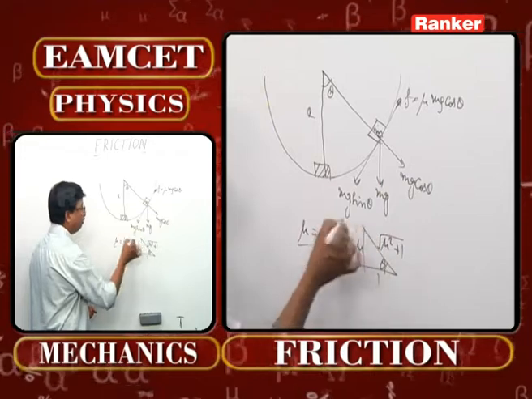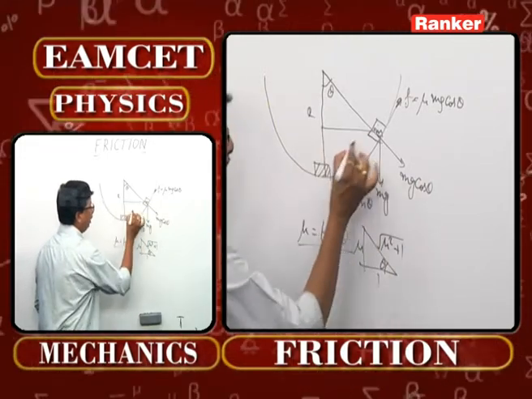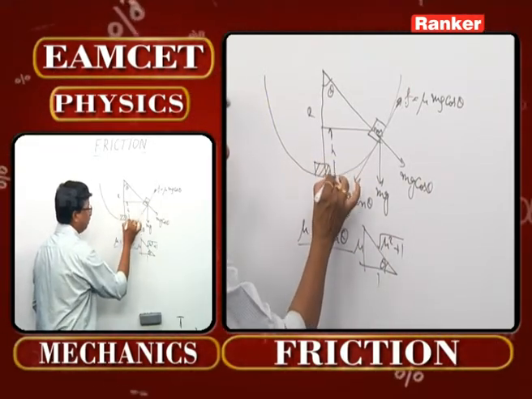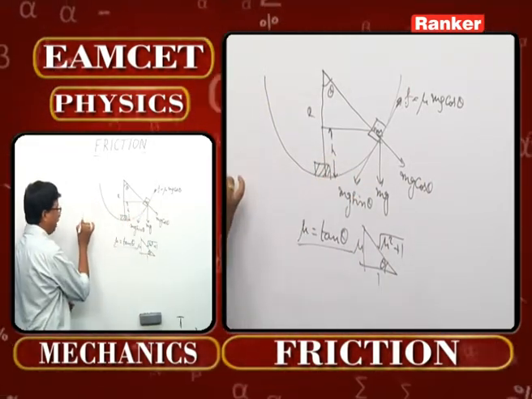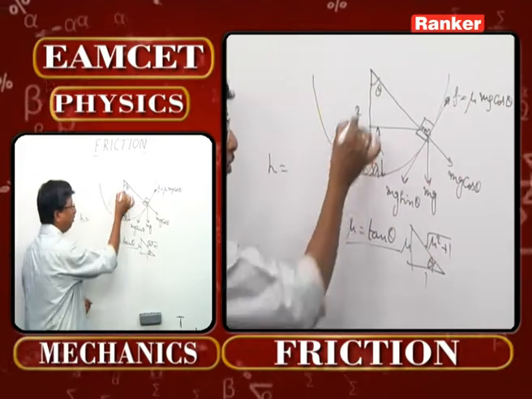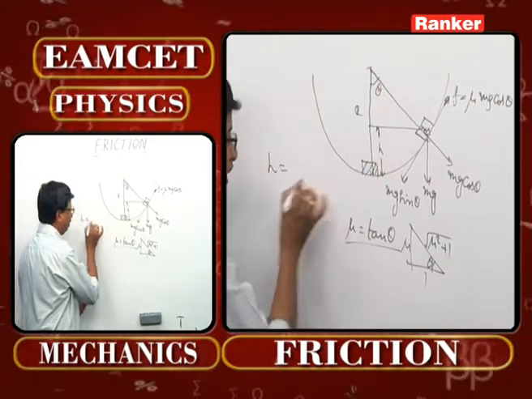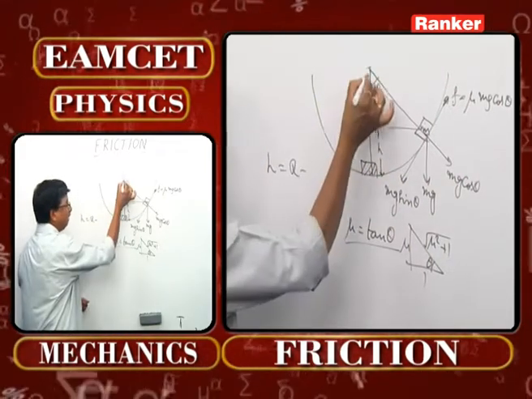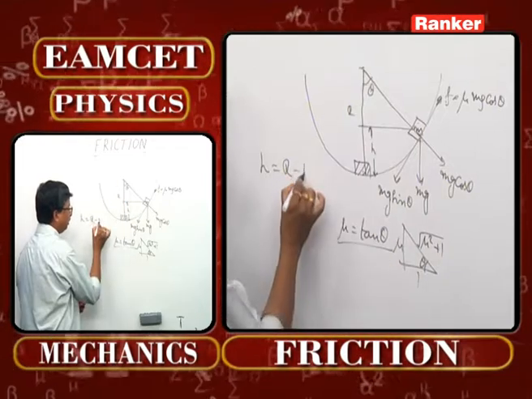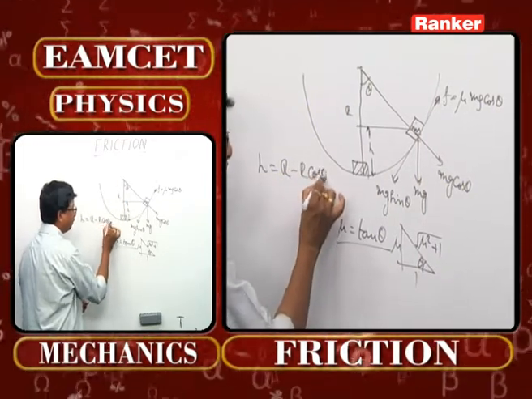So if you take this one, what is the height it is rising? That is the question. If you want the height to be calculated, what is the way you have to calculate? This is the total distance called radius, and this particular portion is nothing other than r cos theta.